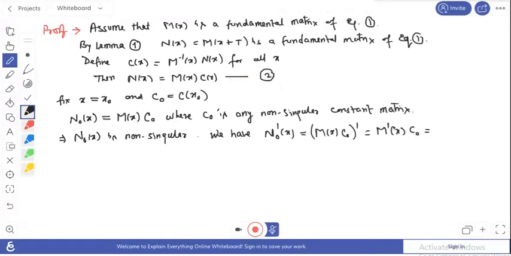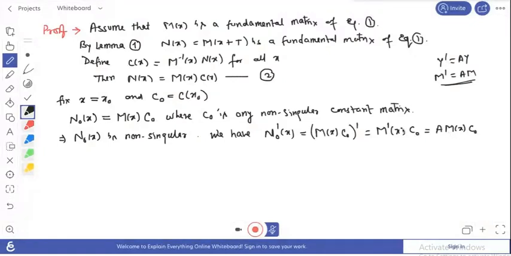Here m prime, m being a fundamental matrix, satisfies your matrix equation. So this becomes A(x) m(x) c naught. Because m prime equals A m, this satisfies your original system of equations, and m is the fundamental matrix, so it satisfies your matrix equation.